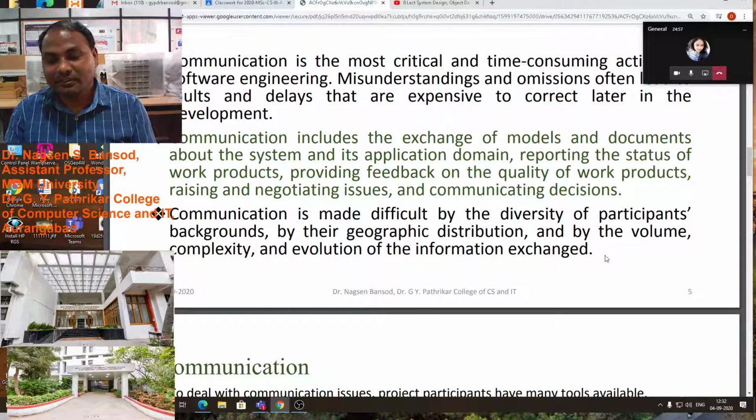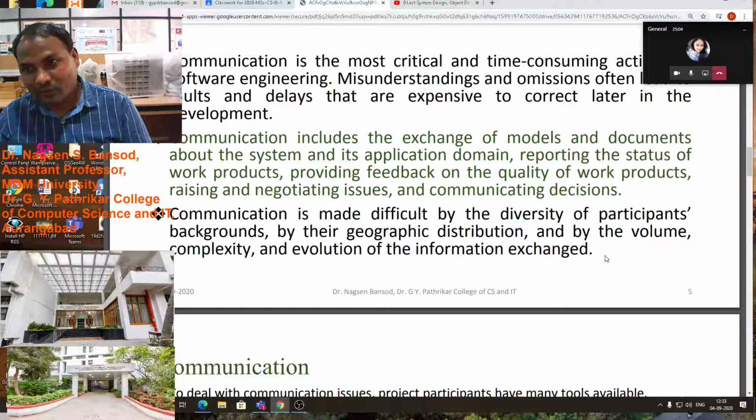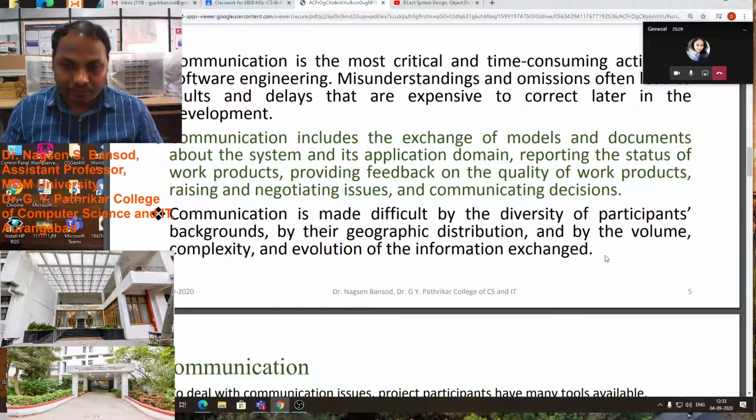Now see, if we want to deliver our software to Kannada or Telugu people, there is diversity. We can't speak Kannada or Telugu, so we will face difficulties in acquiring the requirement from that person about the project.